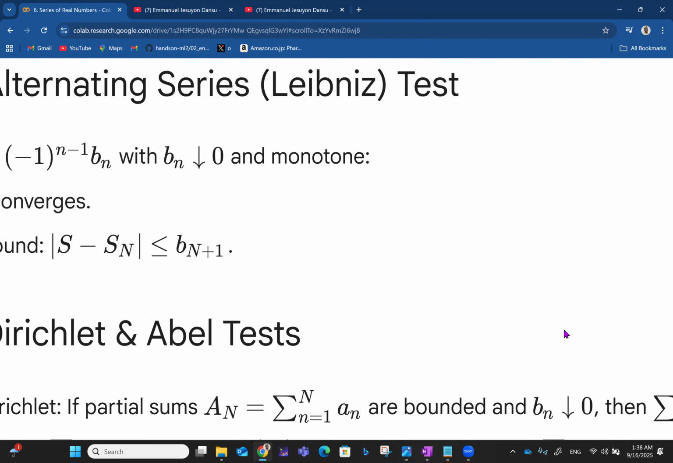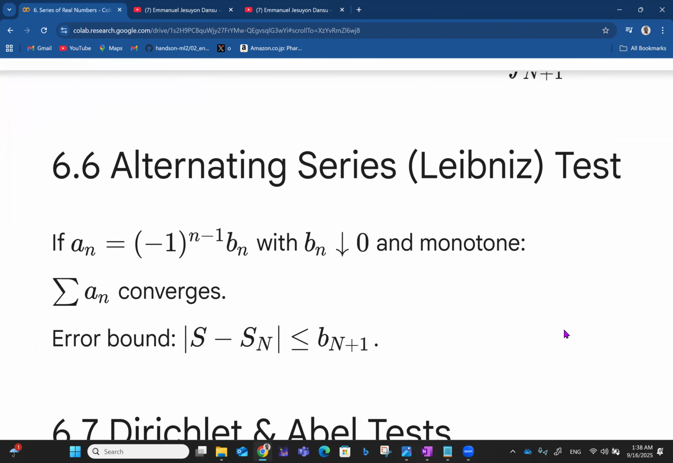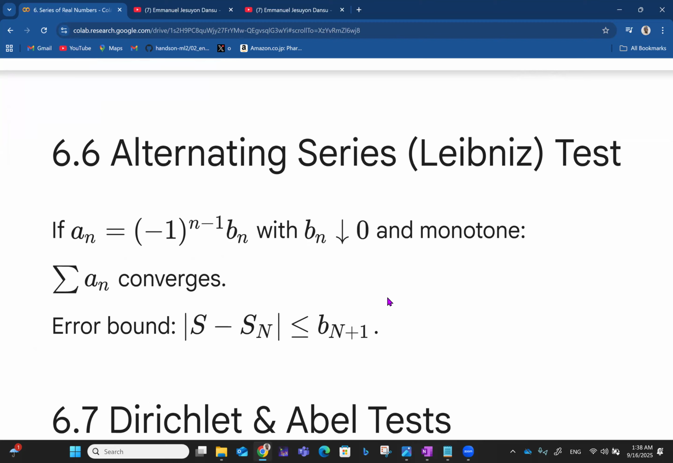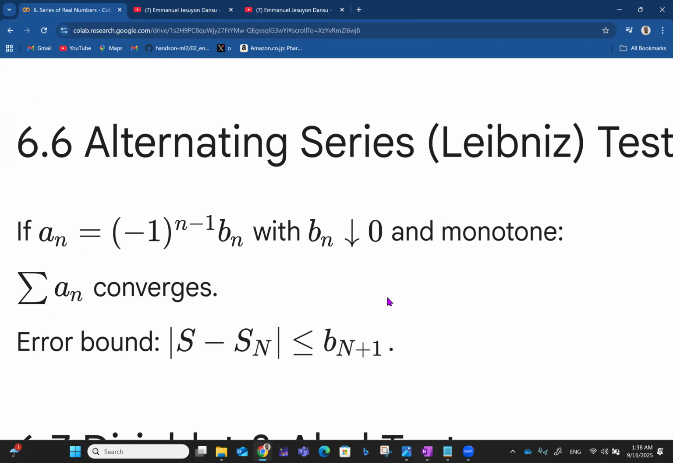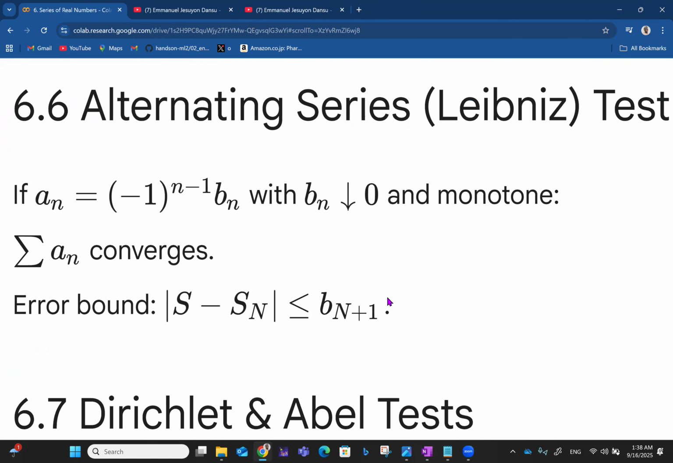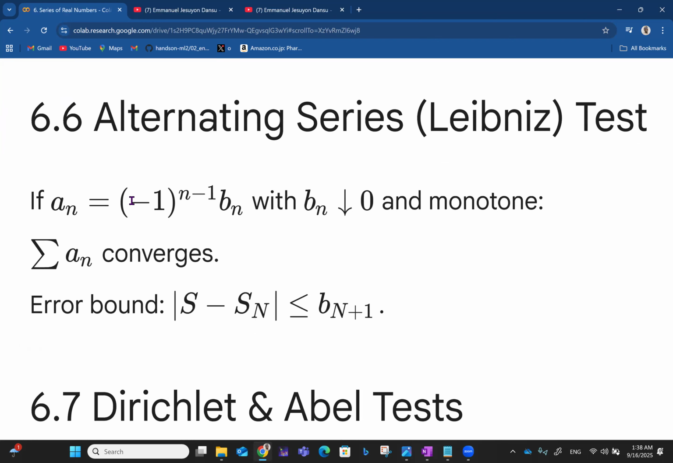Then let's talk about the alternating series or the Leibniz test. So if a_n is equal to minus 1 raised to n minus 1 times b_n, with b_n approaching 0 and it is monotone, then of course it means that b_n is monotone decreasing, right? So we say that the summation of a_n converges in this case. So this is the alternating series Leibniz test.